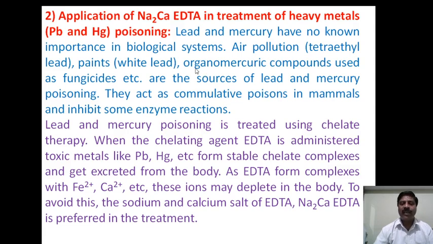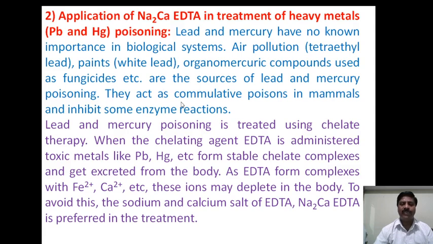Then the second one is organomercuric compounds, used as fungicides. Actually organomercuric compounds are used as fungicides to kill the fungi. The mercury comes from spraying the anti-fungal, that is the fungicides. From that, the mercury will occur in our body. Therefore it cannot be excreted, it accumulates and becomes poisonous.